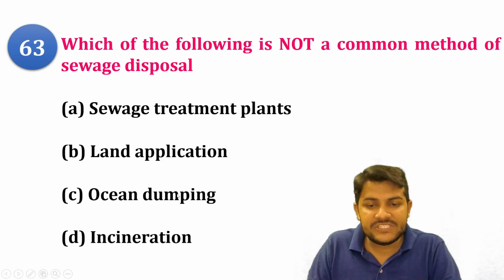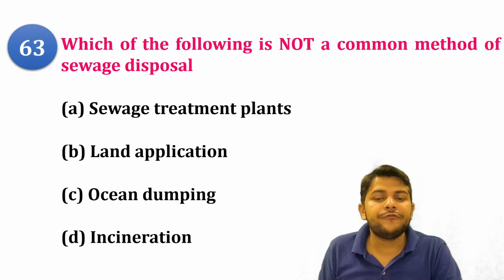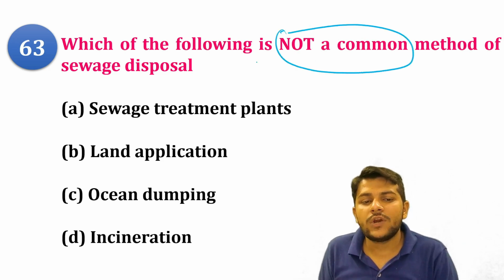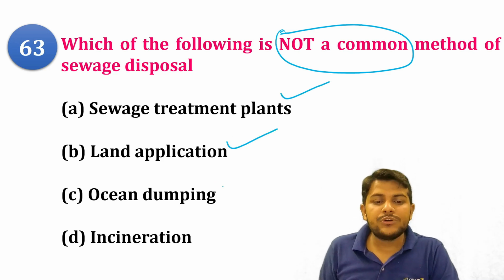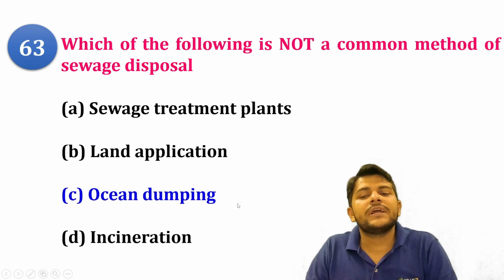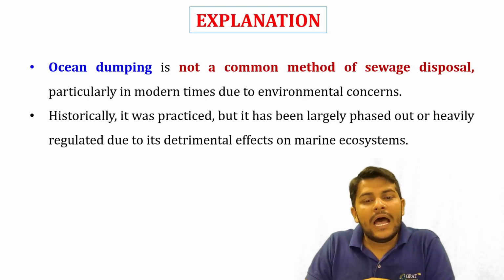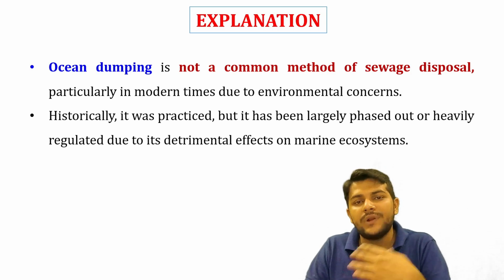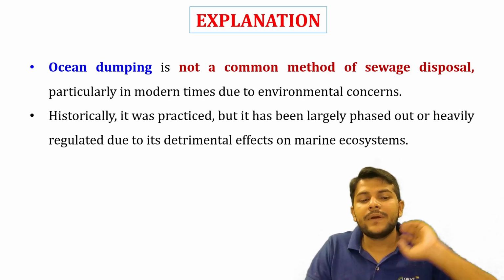Suppose I am living in Madhya Pradesh, Uttar Pradesh, Gujarat, Rajasthan or Haryana. It is impossible for me to take such luggage and dump it into the oceans. That also leads to environmental concern, as we have to protect the ecosystem and habitat, and keep in mind that it is going to affect other biodiversity also. So ocean dumping is not a common method of sewage disposal, particularly in modern times, due to environmental concern.